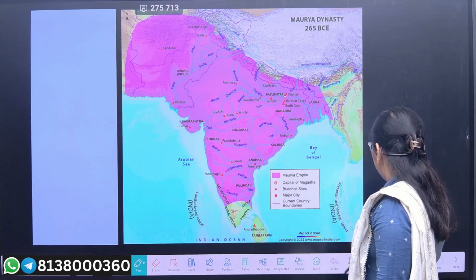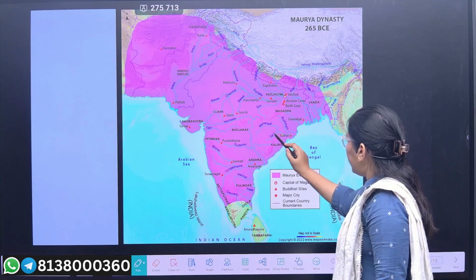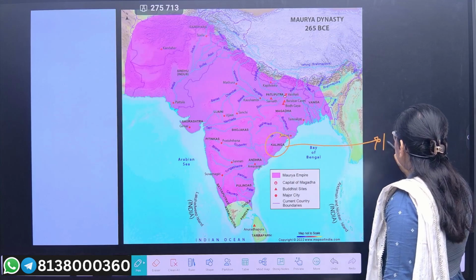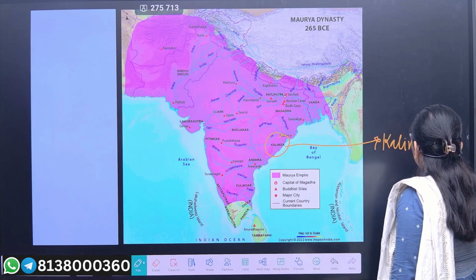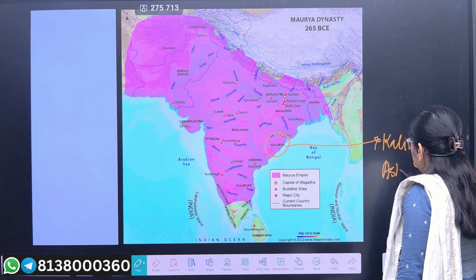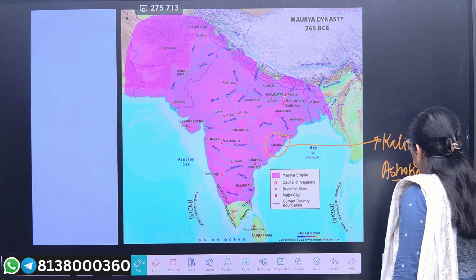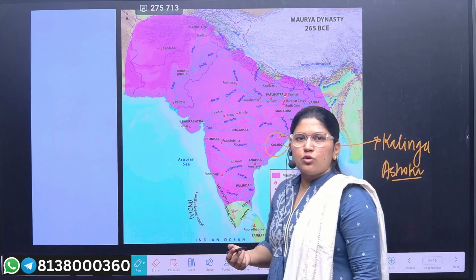This was only possible due to the Kalinga War during Ashoka's period, who came after Chandragupta Maurya.